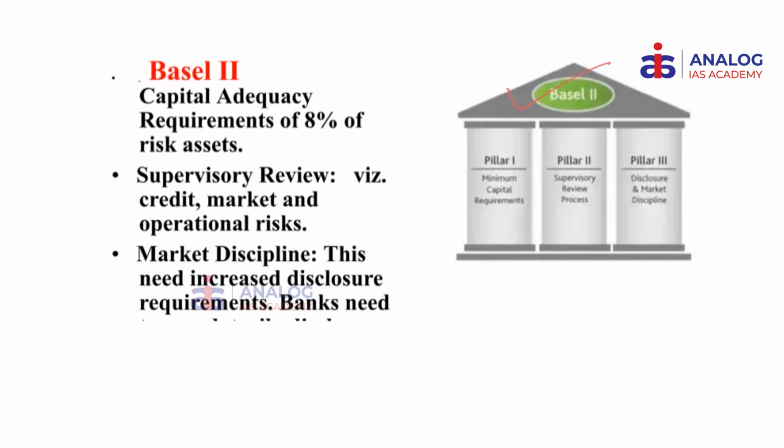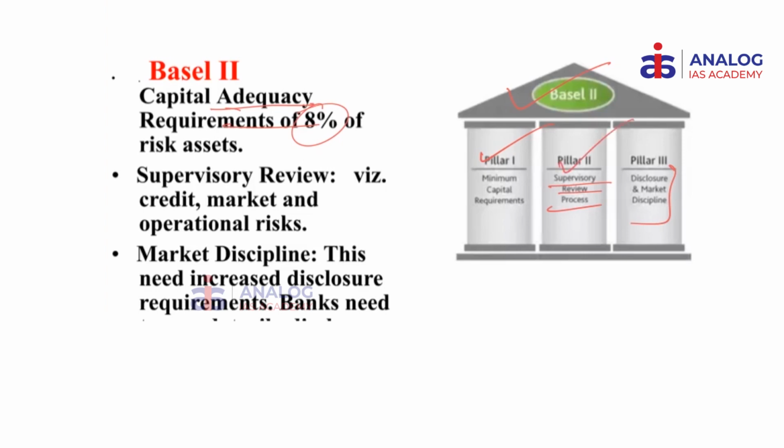The minimum capital adequacy requirement of 8% was already laid down in the Basel I norms. So, extension of that is the Basel II norms, where two other pillars, namely supervisory review process and disclosure and market discipline, were added as different components for banking regulation.